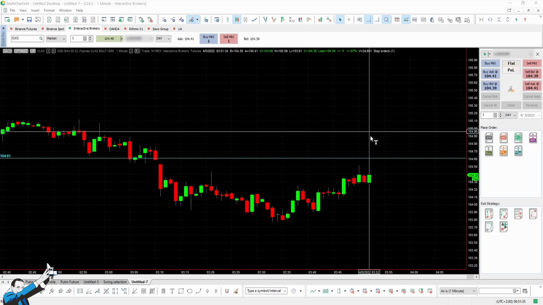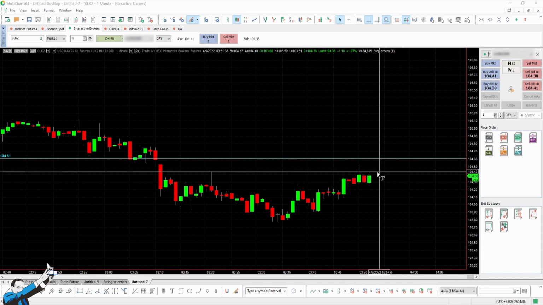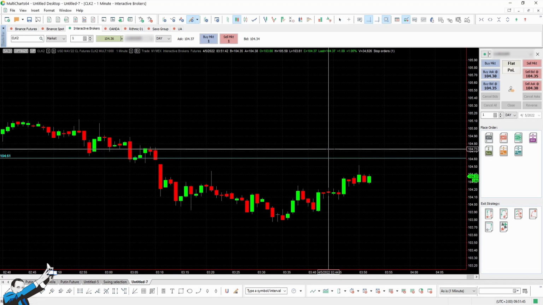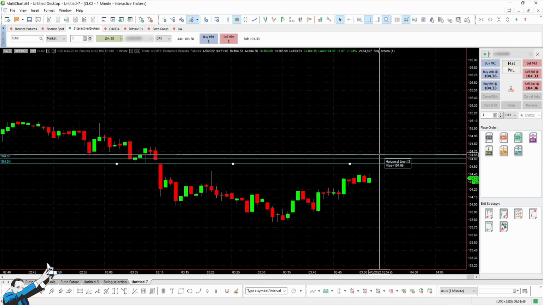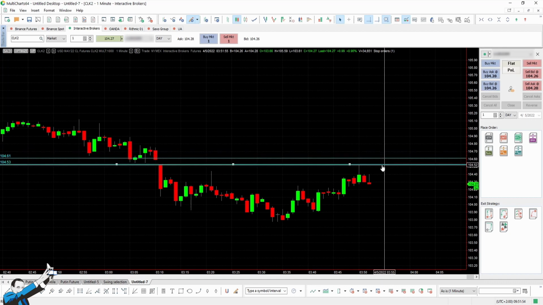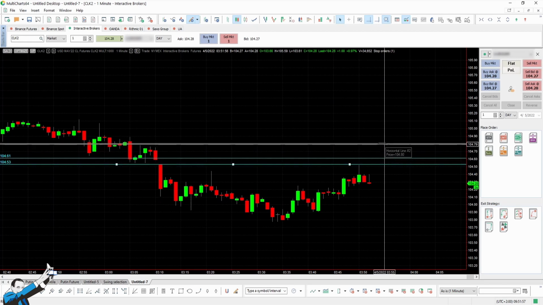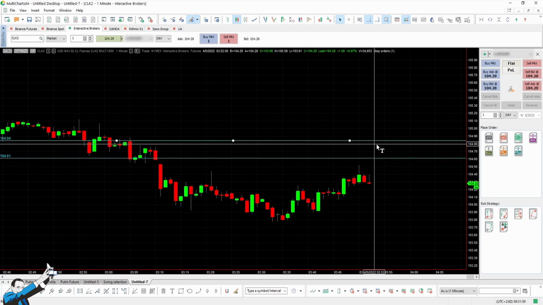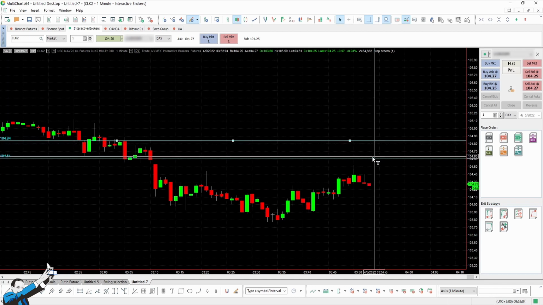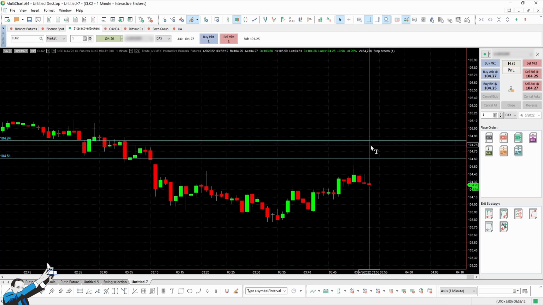Well, it can be done by using stop limit orders instead of the traditional stop orders. But what does the stop limit order basically say? Well, it says that when the price reaches my trigger level, a limit order will be sent in the book, which can be lower or higher than the market price. Obviously, if we insert it at a lower price, it might not be executed. However, if we insert it at a higher price, well, then it will definitely be executed, unless the market is so fast that it's exceeded even this entry level.